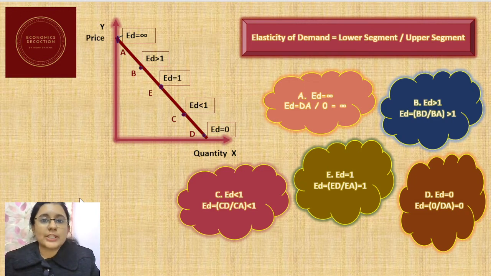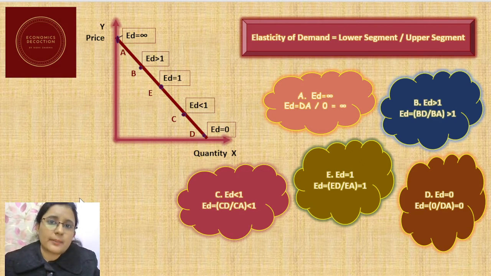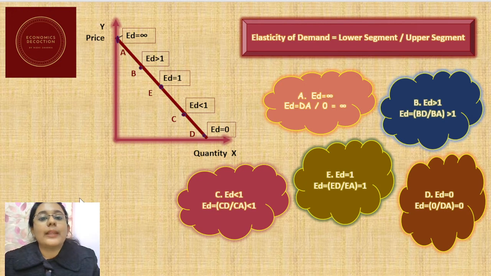However, I will try to explain this concept with the help of this diagram itself, where at point A, the elasticity of demand is equal to infinity. So this is the case of perfectly elastic demand. As we move down along the straight line demand curve, the value of elasticity starts reducing. When we move to point B, the value of elasticity has reduced to greater than 1. It is not infinity.